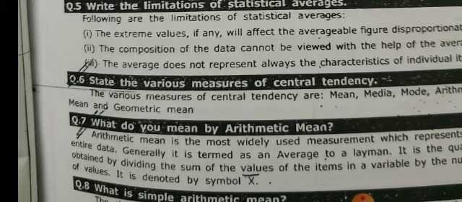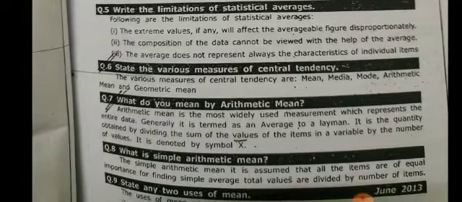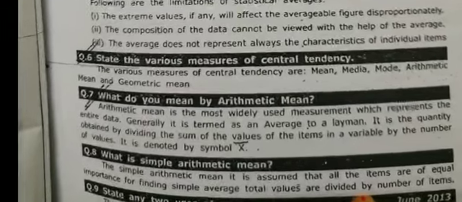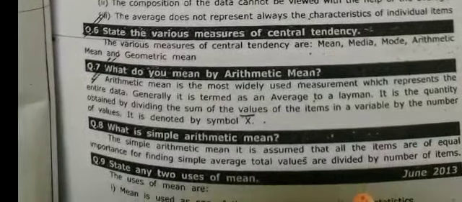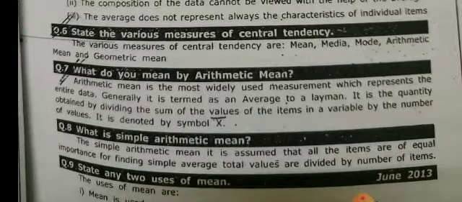State the various measures of central tendency. The various measures of central tendency are mean, median, mode, arithmetic mean, and geometric mean. What do you mean by arithmetic mean? Arithmetic mean is the most widely used measurement which represents the entire data. Generally, it is termed an average by a layman. It is the quantity obtained by dividing the sum of the values of the items in a variable by the number of values. It is denoted by the symbol x̄.